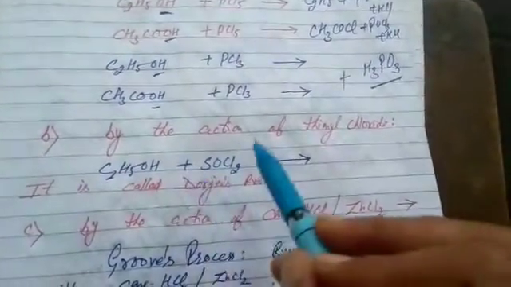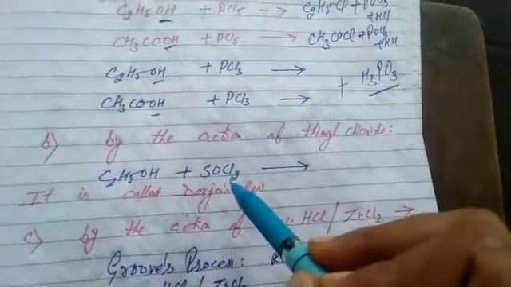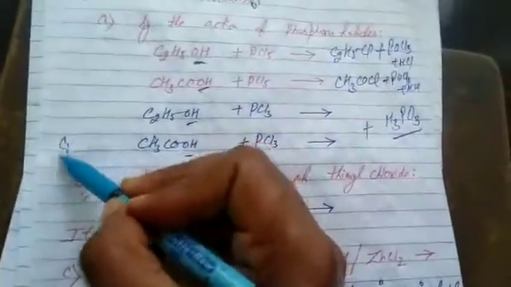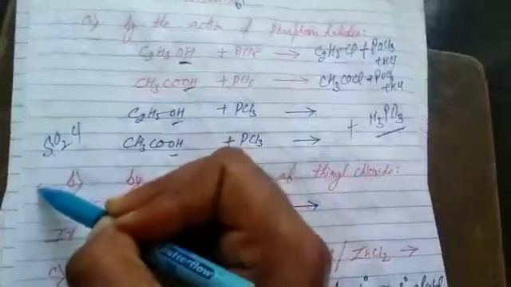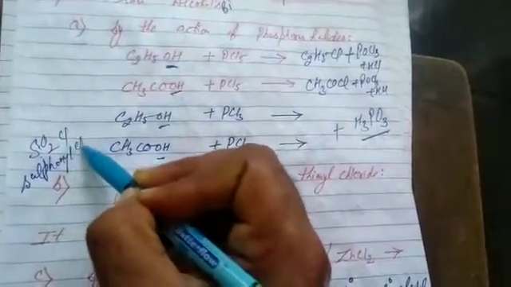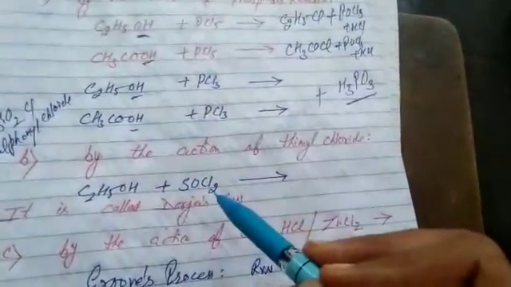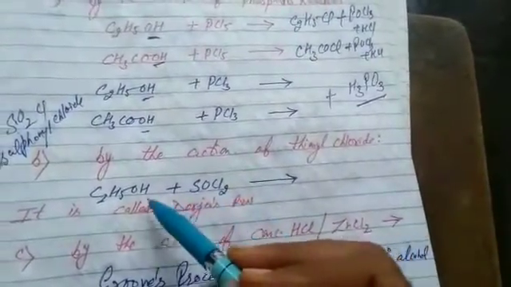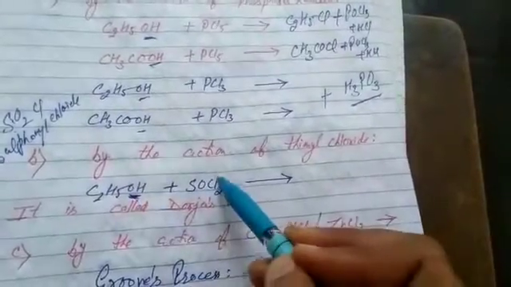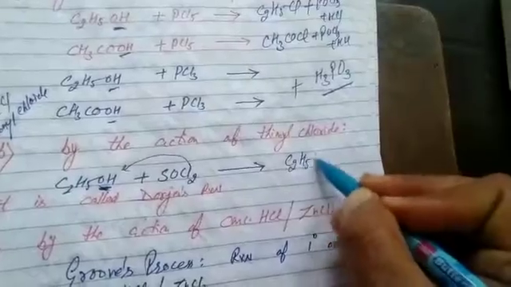Next, by the action of thionyl chloride. SOCl2 is thionyl chloride. SO2Cl2 is sulfuryl chloride. Please don't confuse them, I clear the terms: SO2Cl2 is sulfuryl chloride and SOCl2 is thionyl chloride. Again, the reaction proceeds due to the hydroxyl group, that is, the hydroxyl group is replaced by a halogen atom, giving C2H5Cl.